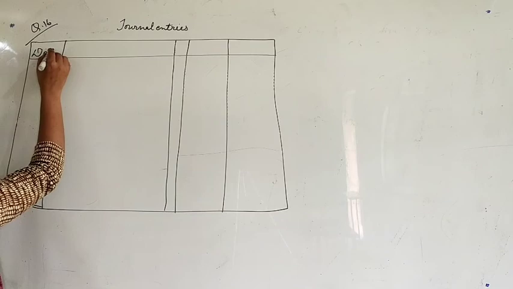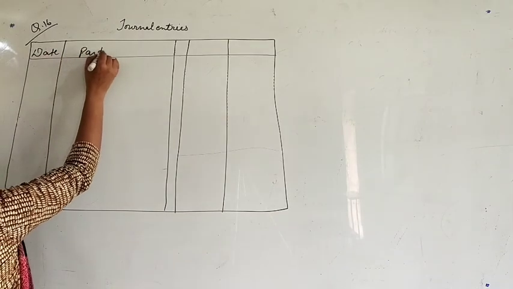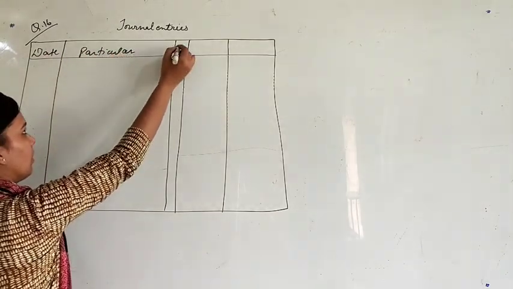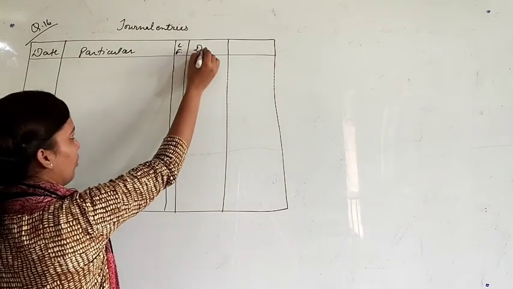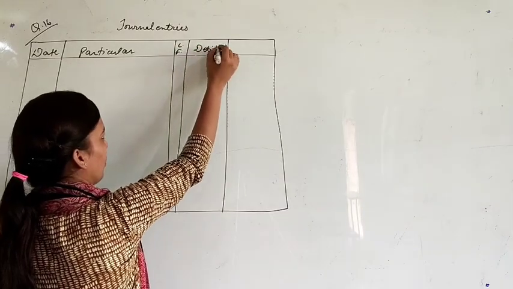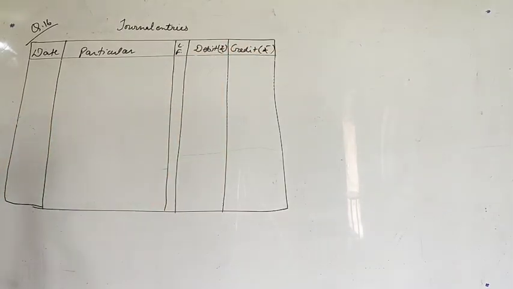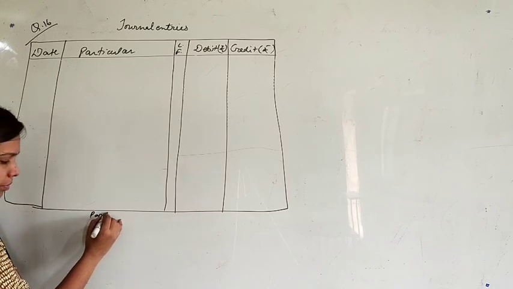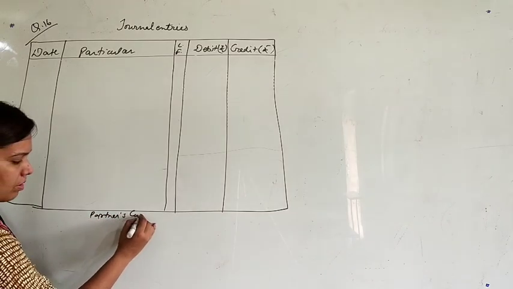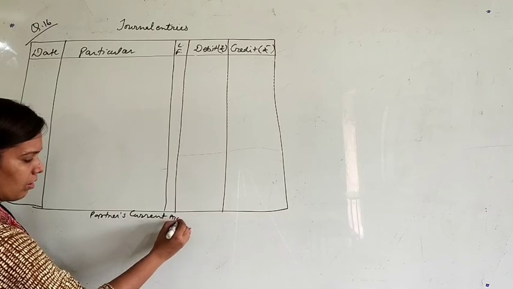So the format will be: date, particulars, LF, that is ledger folio, debit amount and credit amount. And second, we have to prepare the partners' current accounts.